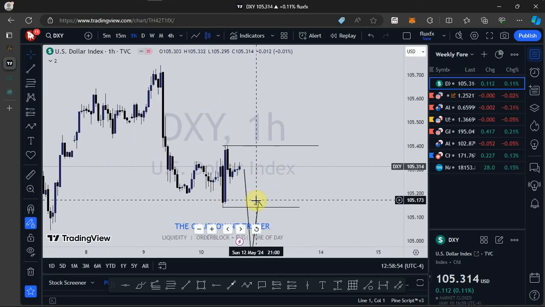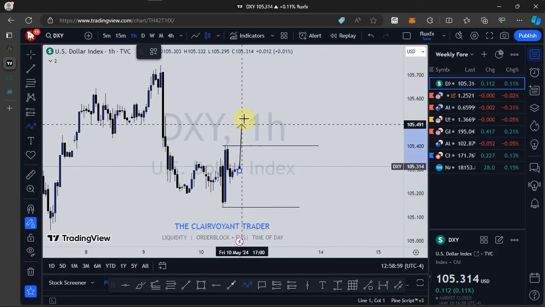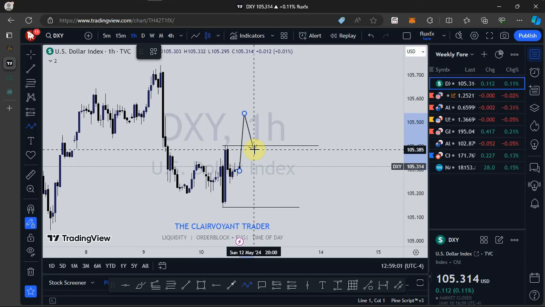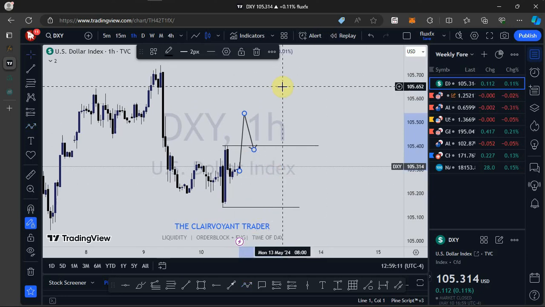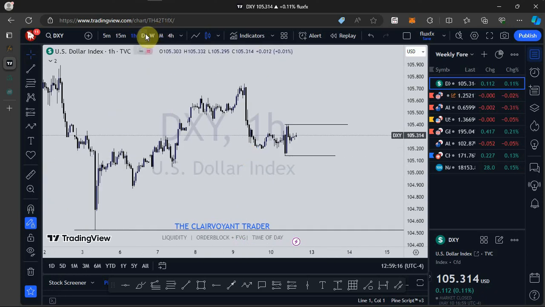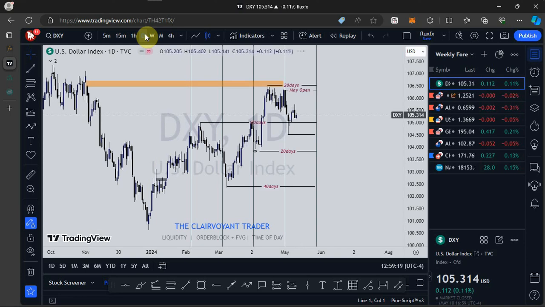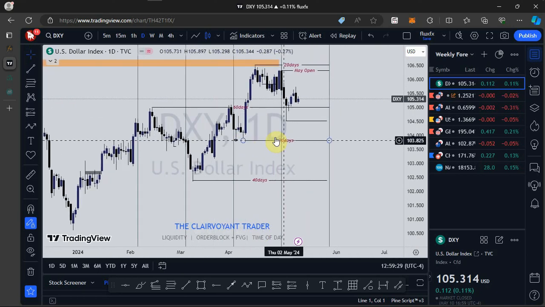But if going into next week you see price push to the upside and close above this on Monday, and then on Tuesday price does not come even below here again, then definitely we see price continue to push to the upside. This is what I wanted to show you on the 1-hour time frame. But on the long term, I'm bullish, unless we take out this low, so kindly take note of that. That is it so far as the dollar index is concerned.